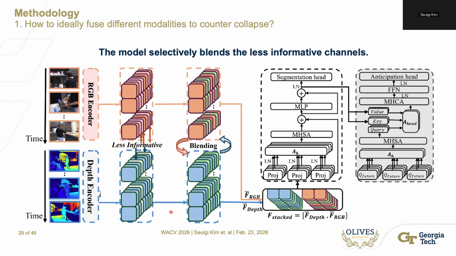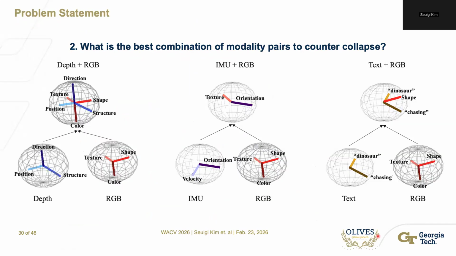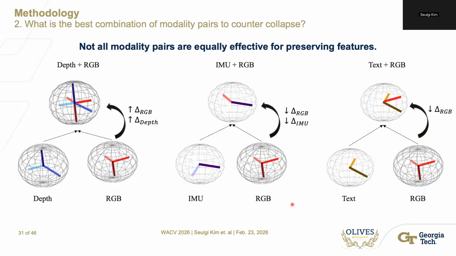We propose this fusion method as targeted information fusion, since we target some less informative channels and specifically blend those to increase the feature diversity. Now we know how to fuse different modalities while preserving all informativeness. We also need to consider which modalities can best complement each other.